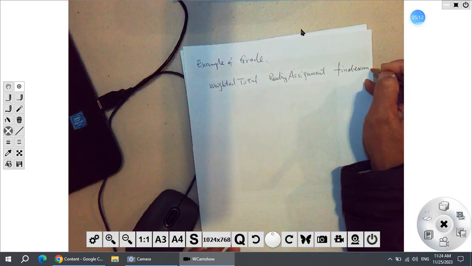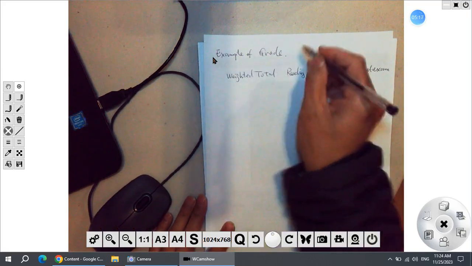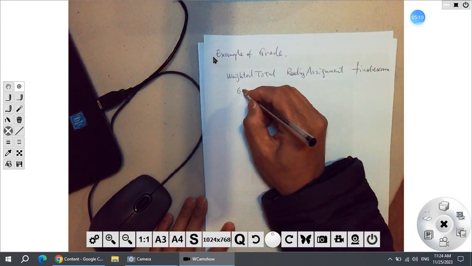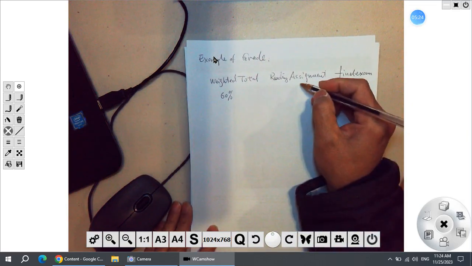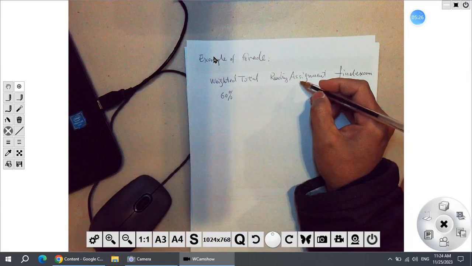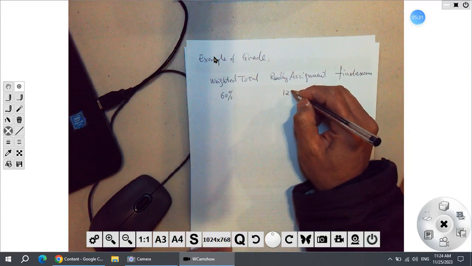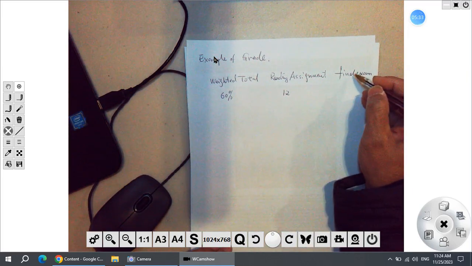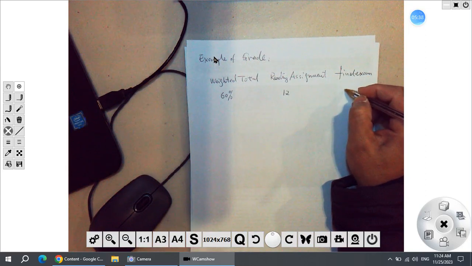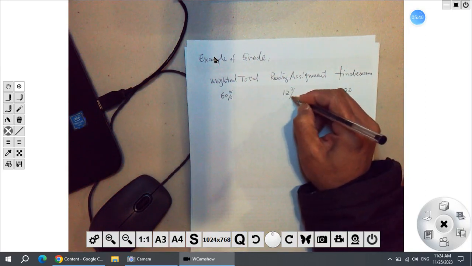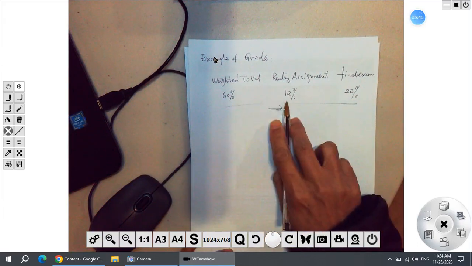Right? You still have these three. Suppose, this is just an example, you have 60% with the weighted total. Reading assignment, if you can complete all the reading assignment, that will be 12. And the final exam, if you have full credit, that will be 20. Then overall will be 60, 12, 20. There will be 92.